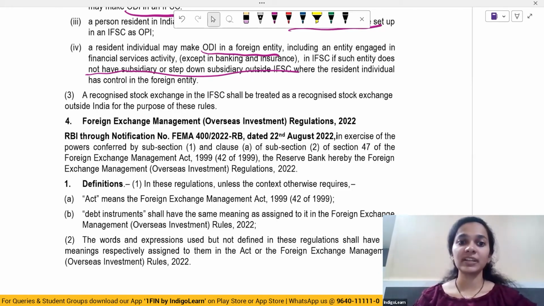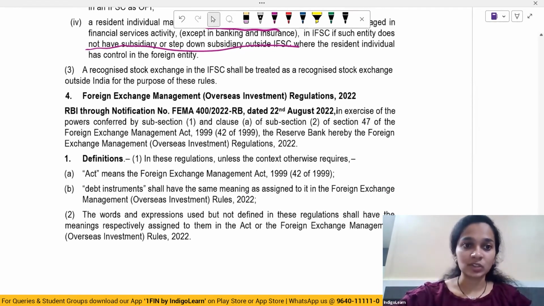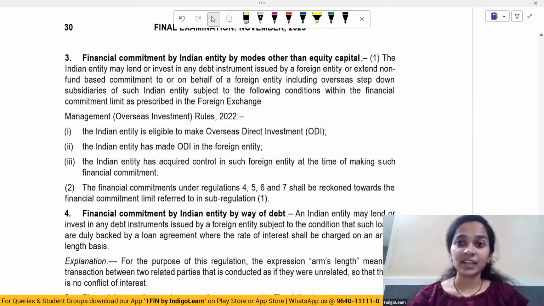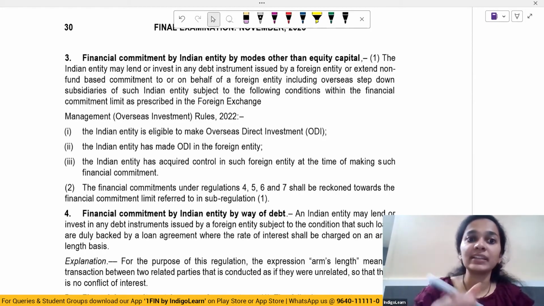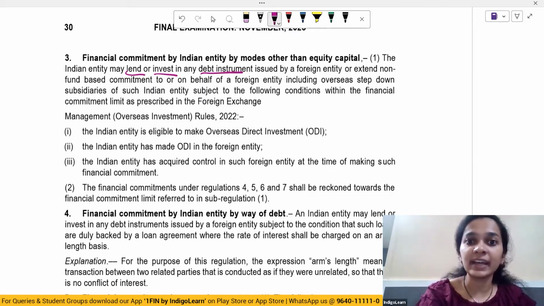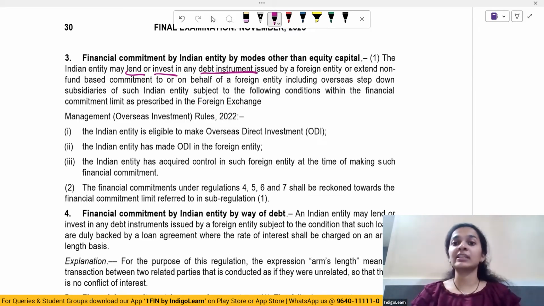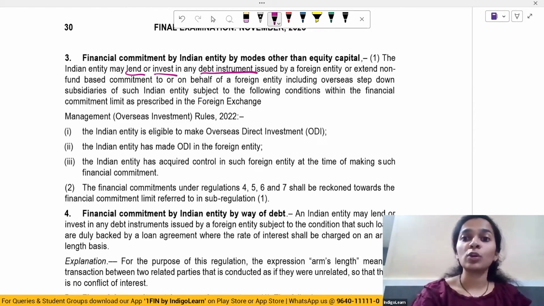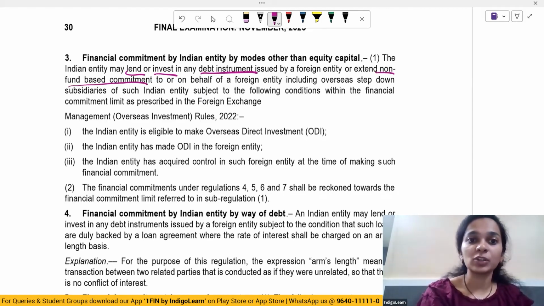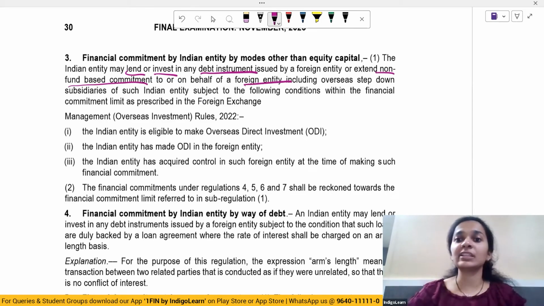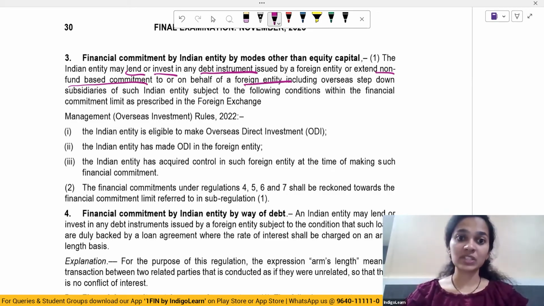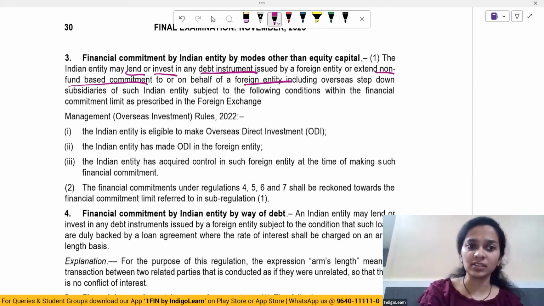Now talking about foreign exchange management, overseas investment regulations. So all that we were studying till now were rules. Let's now have a look at regulations. What are the other ways of making financial commitment? So an Indian entity may lend or invest in any debt instrument issued by a foreign entity, or extend non-fund based commitment to or on behalf of the foreign entity, including overseas step down subsidiaries, subject to the conditions which have been prescribed.